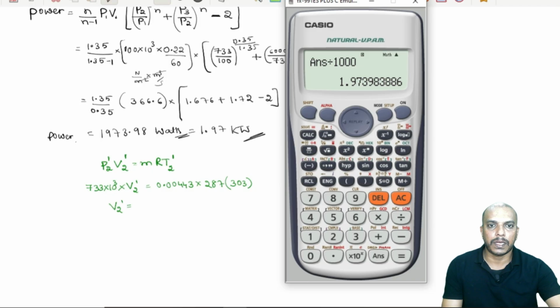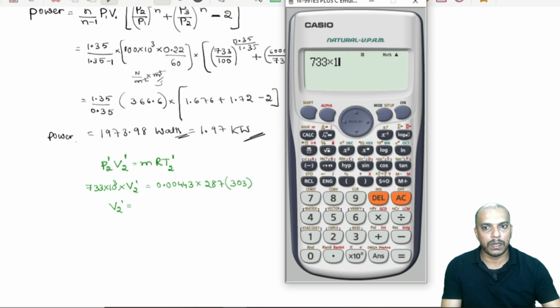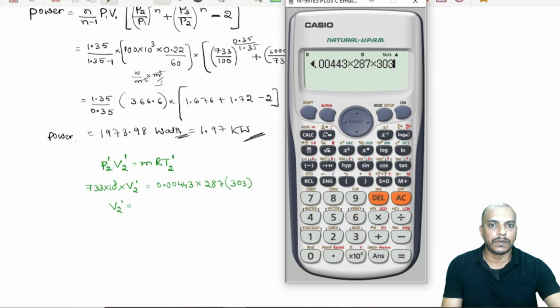Okay. So, we will get V2 dash. Now, V2 dash can be calculated: 733 into 10 power 3 into the unknown V2 dash equals 0.00443 into 287 into 303. So, we will solve for x.